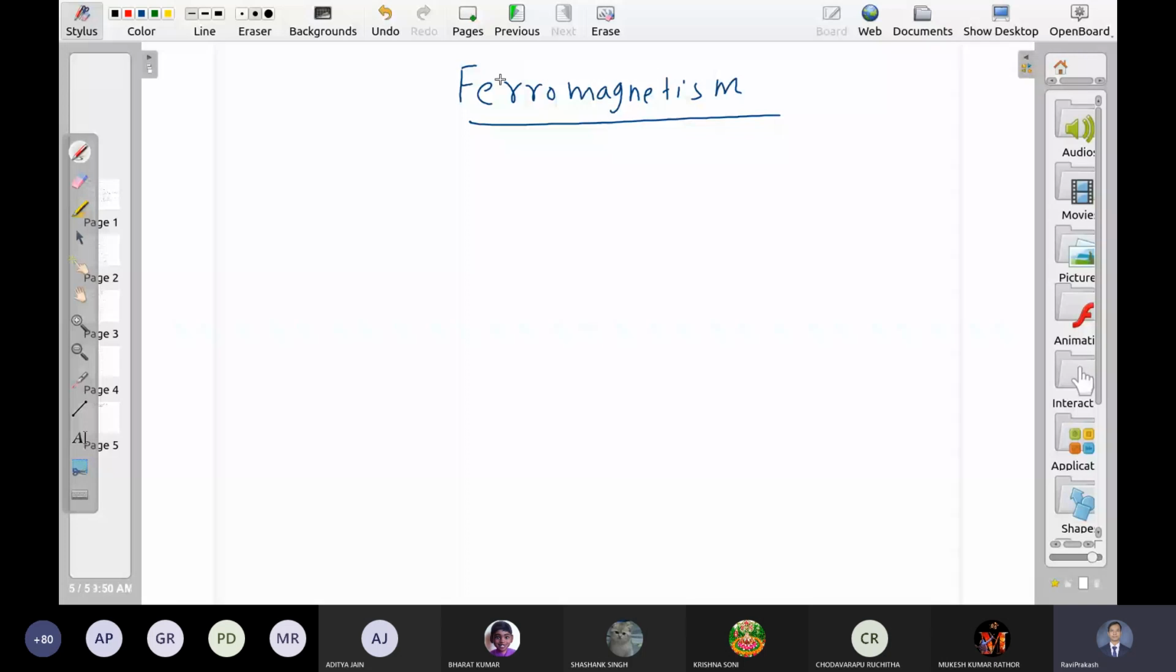In fact, a very limited number of materials are ferromagnetic, like iron. I think nickel is ferromagnetic. Cobalt is ferromagnetic. Let me see from the book. So ferromagnetic materials are limited in nature.